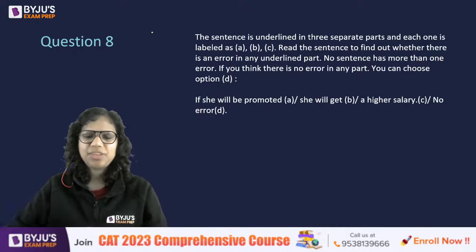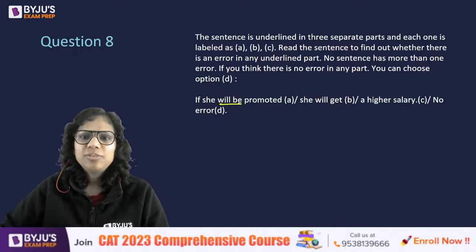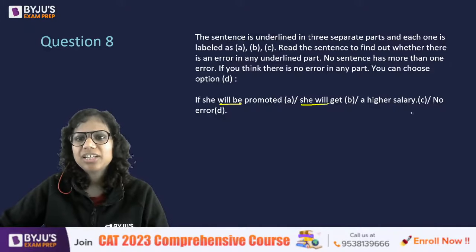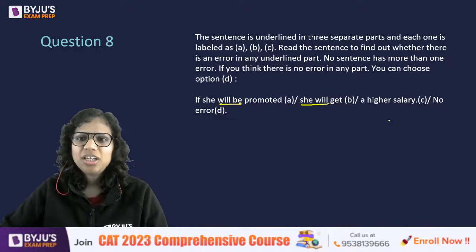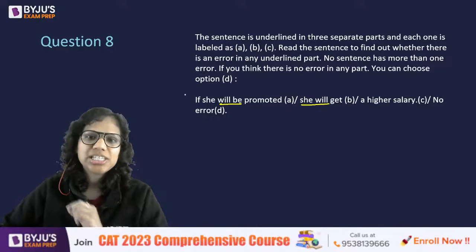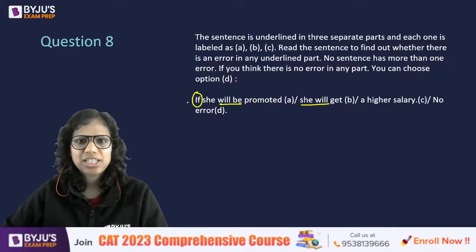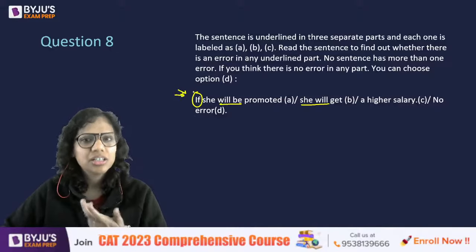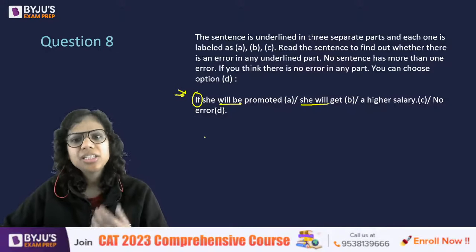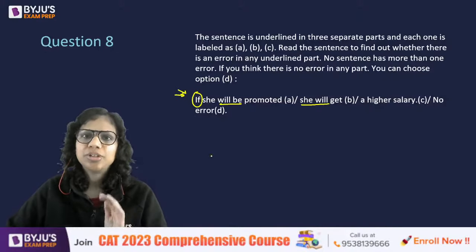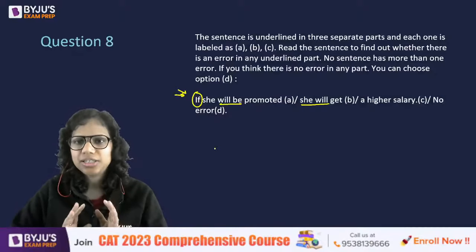Let's have a look. If she will be promoted, she will get a higher salary. Now, in conditional sentences, these are what we call conditional sentences because if means a condition, right? I understand that both the actions are going to happen in the future. I absolutely understand.